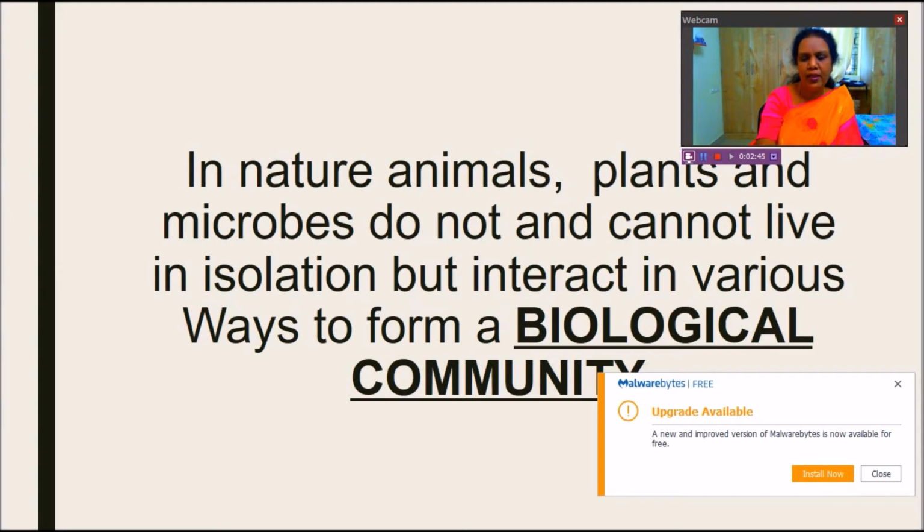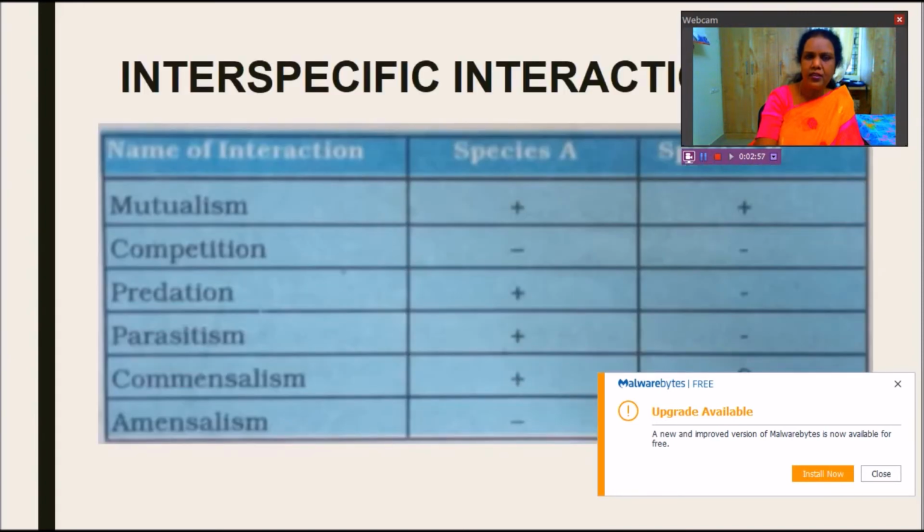And what do they make? They make the biological community. So for successful biological communities, interactions must be there. The interspecific interactions can be seen in different ways in nature. Some interactions are harmful, some are beneficial, and some are neutral.